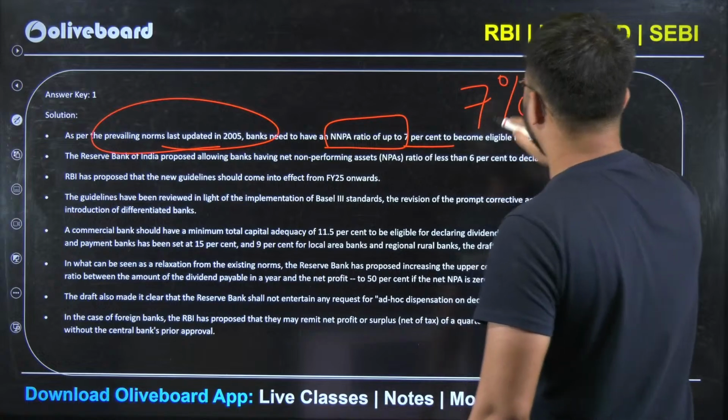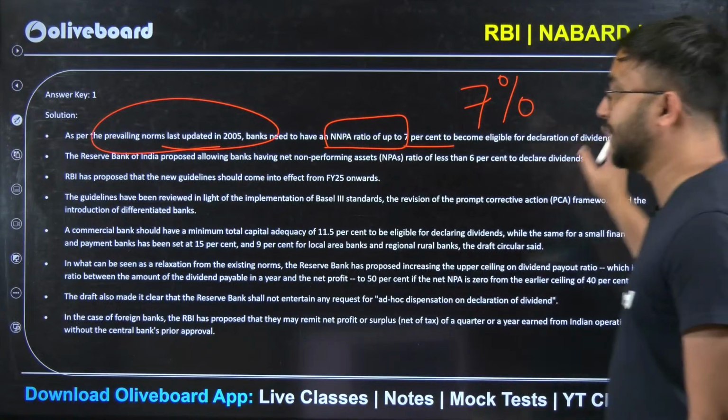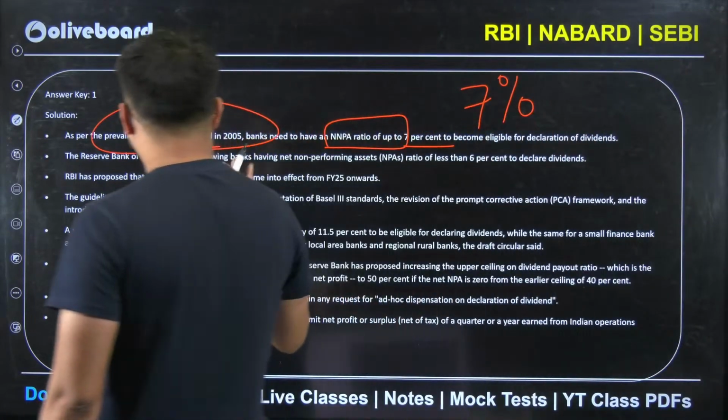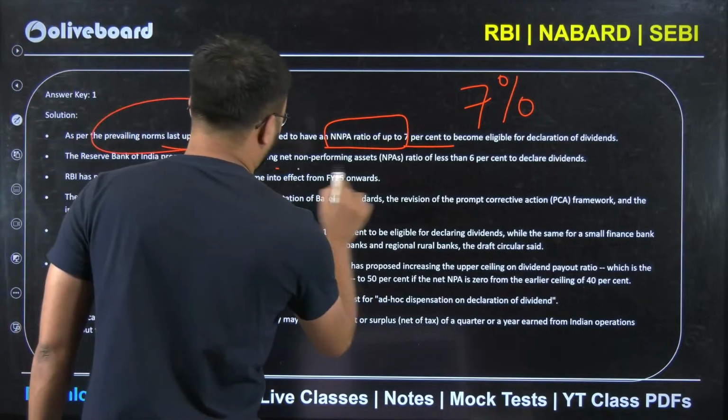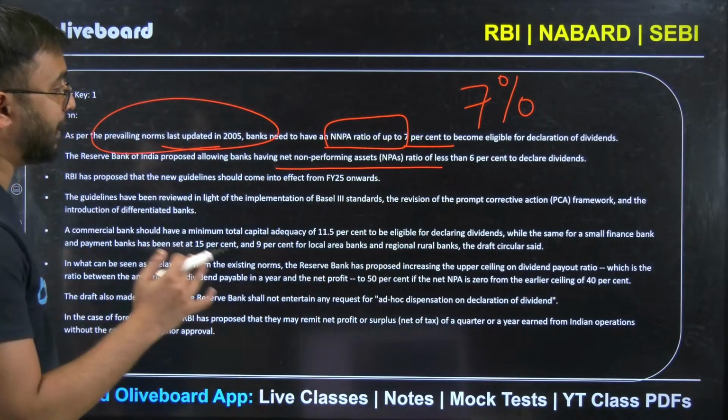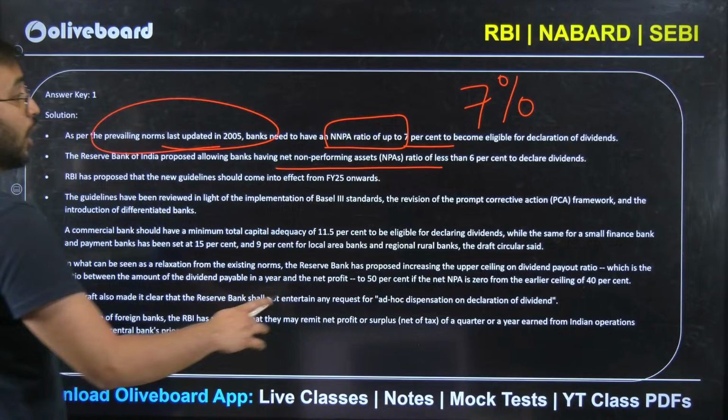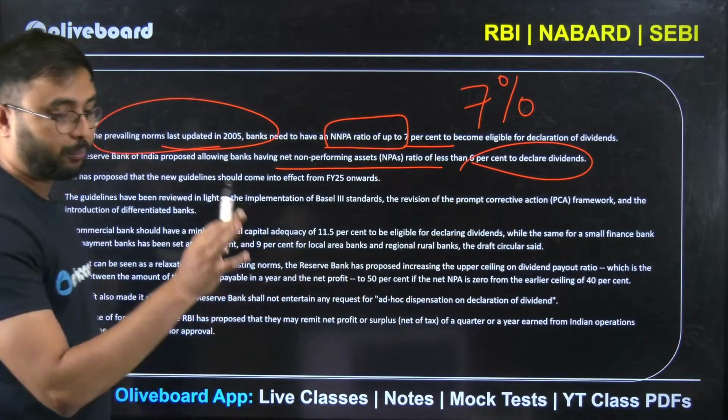Remember this very, very carefully, because I 100% think there is a question from this particular topic. Reserve Bank of India has proposed banks which are having net non-performing asset, that is NNPA ratio less than 6%, to declare their dividends. ये बहुत important point है.